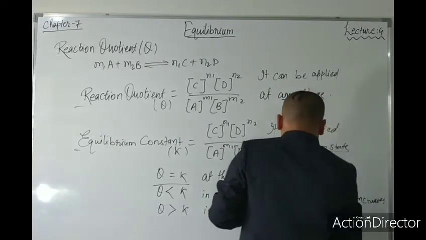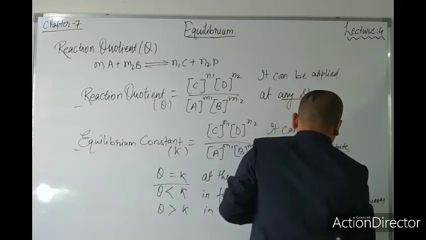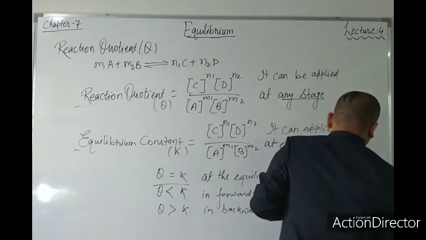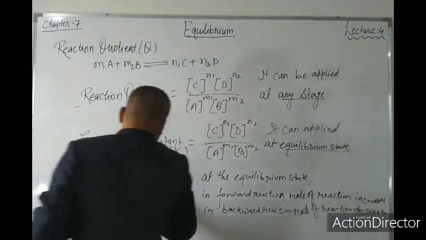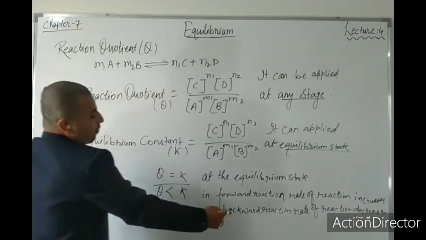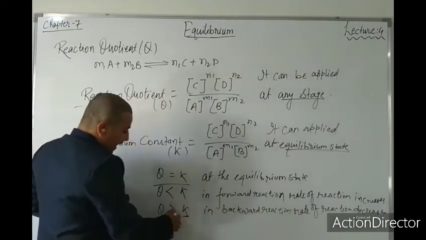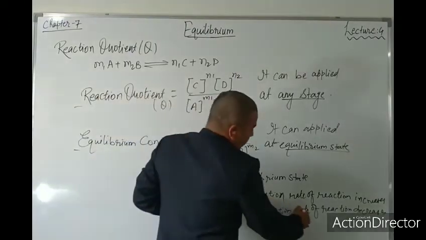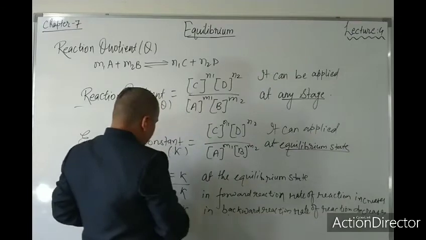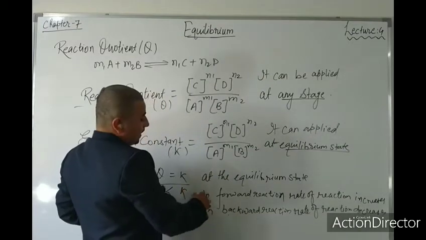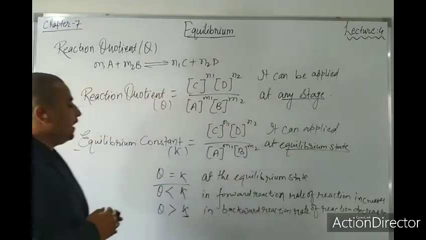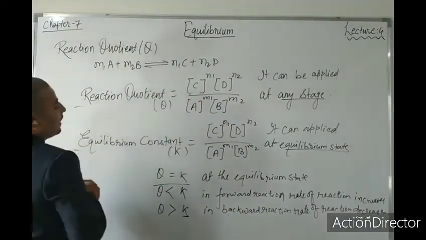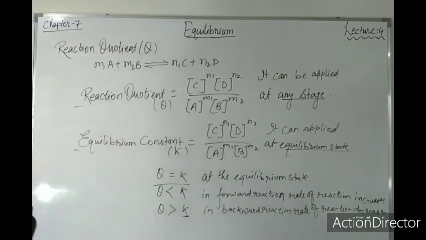As you have seen, Q is greater than K in a backward reaction, so K is less than Q, and that's why the rate of reaction decreases. Here the equilibrium constant is greater than Q, so it is a forward reaction and the rate of reaction will increase. And Q is equal to K only and only at the equilibrium state.